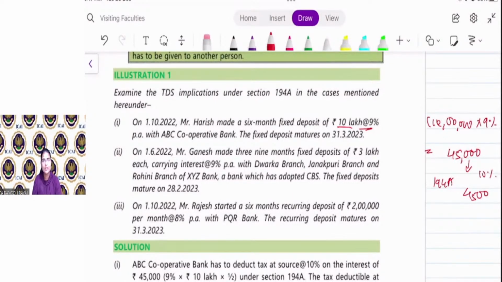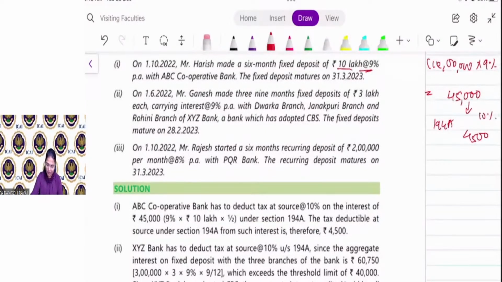On 1/6/22, Mr. Ganesh made 3 9-month deposits of 3 lakh each, carrying interest at the rate of 9% per annum with Dwarka branch, Janakpuri branch, and Rohini branch of XYZ bank. See, you have to check the limit bank wise, not the branch wise, right? Because now everything is centralized. A bank which has adopted CBS, that is core banking solution. The fixed deposit matures on 28th Feb 23.